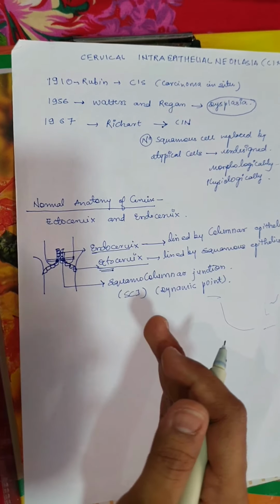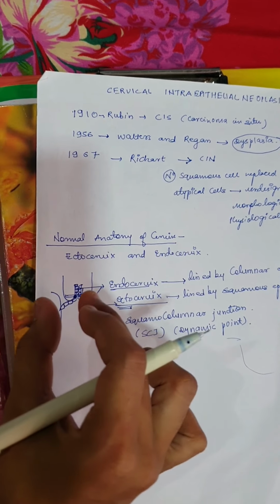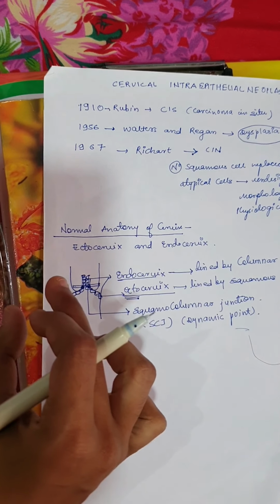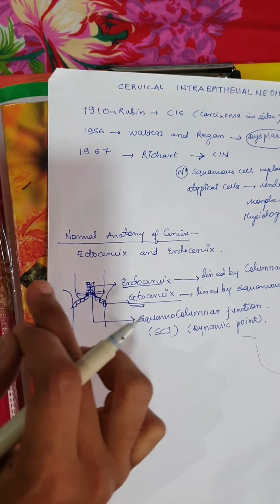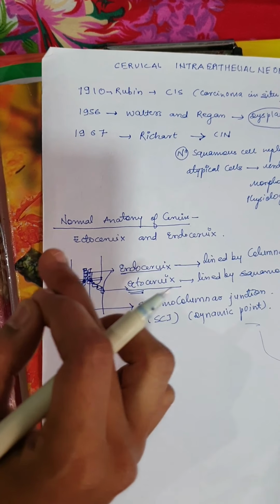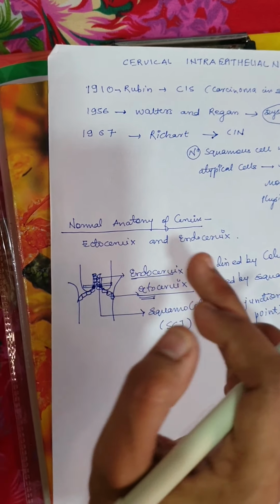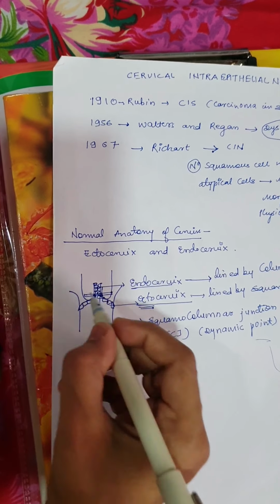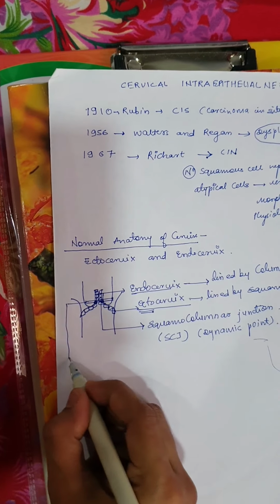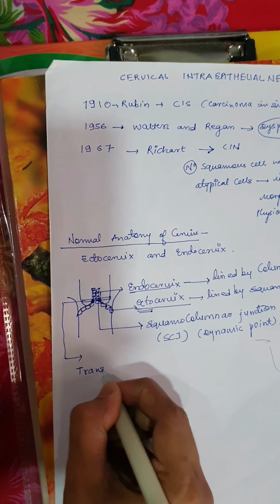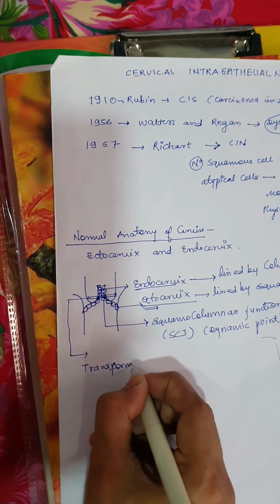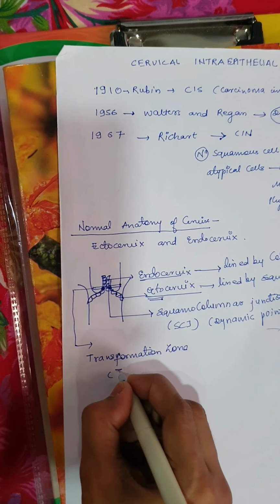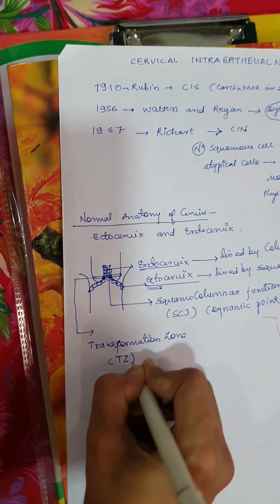different phases of life. This point undergoes different changes during puberty, pregnancy and menopause. And this is the only point where the metaplastic changes will be seen further. We will see it in further discussion. Hence, this is called the transformation zone, that is called the TZ.